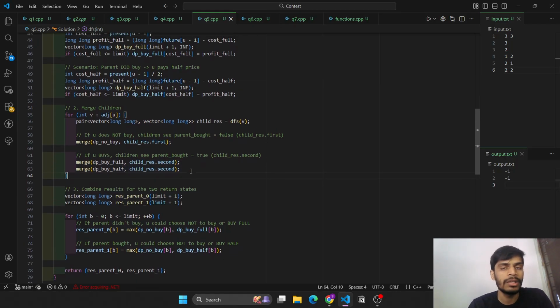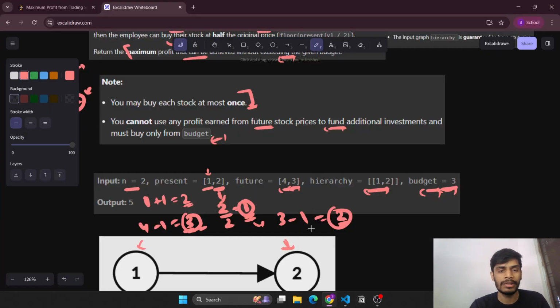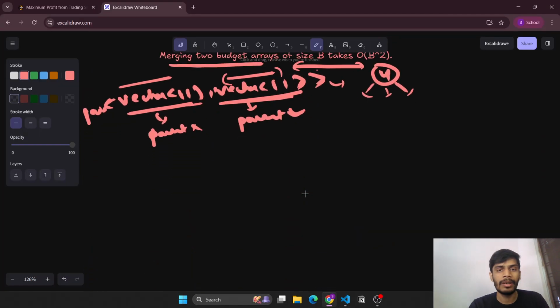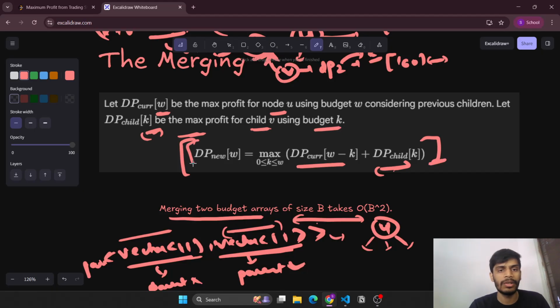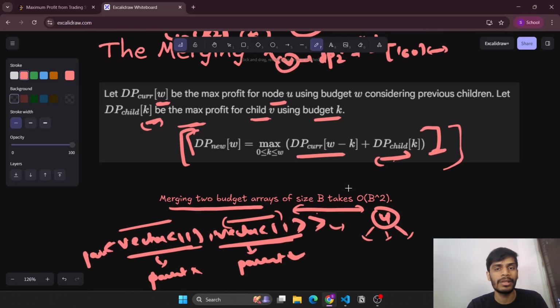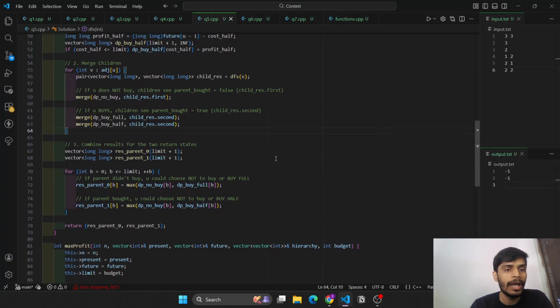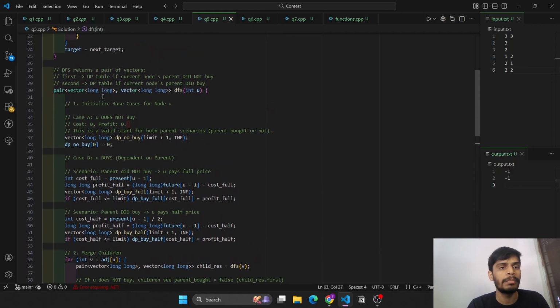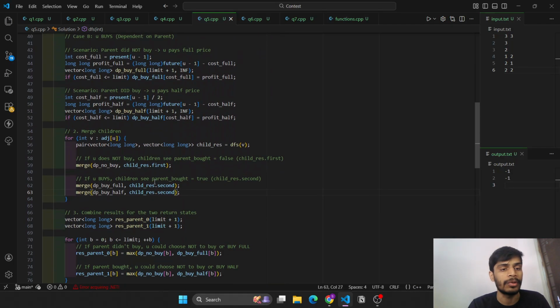We'll be seeing the merge function. It will be simply what we discussed previously. This is the merge function that we are using. It does merging in big O of B square. We'll be going through all possible budget limits for both the nodes and then calculating it. Once we have performed the merge operation, these DP no buy, DP buy full and DP buy half will be updated. So now based on these we need to return these two vectors for parent bought or parent did not buy.